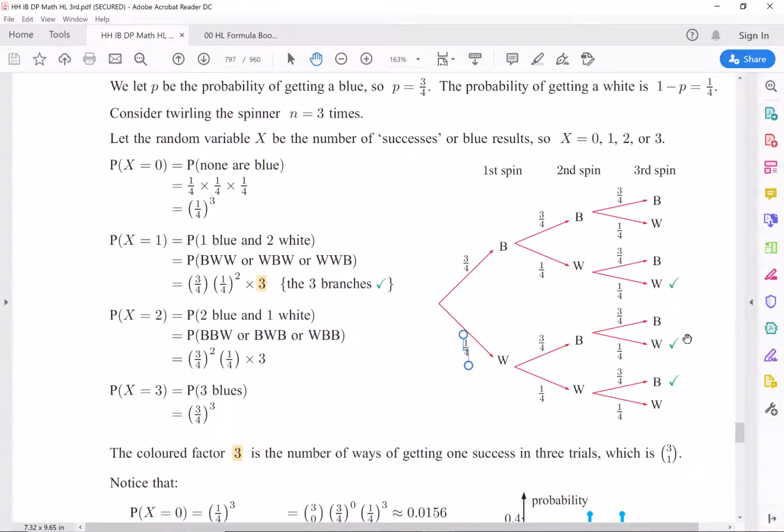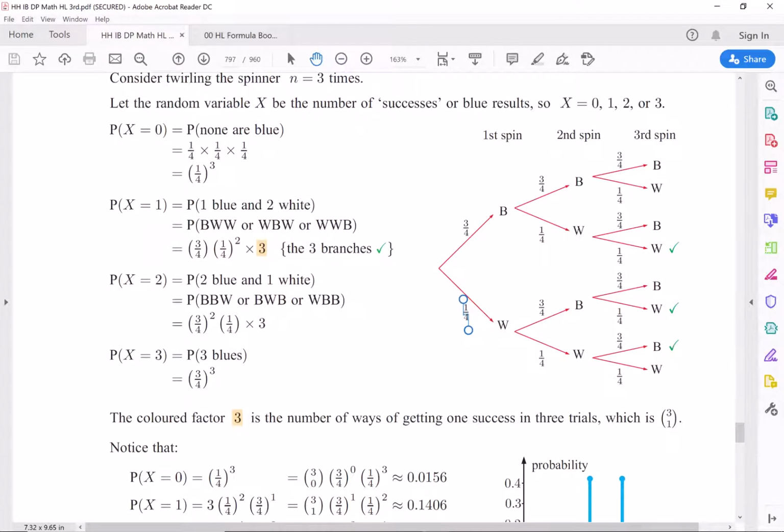So there are 3 of those. You take that probability of 3/4 times 1/4 times 1/4. Each one of those is 3/4 times 1/4 times 1/4, and you multiply by 3 because there's 3 ways to get that, right? And you do the same thing for each of these, and you can then create your probability distribution for all of those. The maximum number of blues you're going to get is 3. So this gives you your probability distribution for success being blue and failure being white.